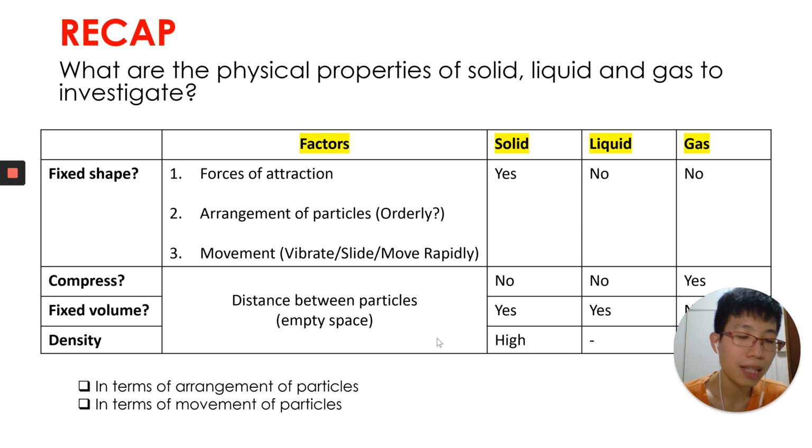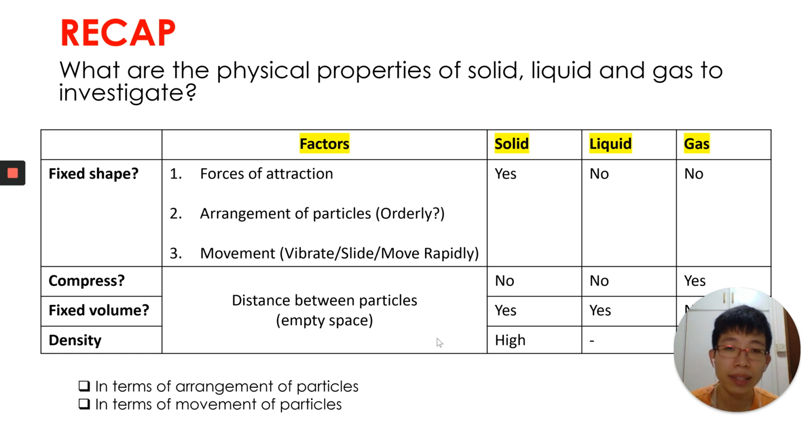One of your classmates asked me, what does it mean by forces of attraction? So you can treat these particles as magnets. Each of them will be able to attract the nearby particles. This attraction is called forces of attraction. They will try to attract one another. So the closer they are to one another, like a magnet, the stronger the forces of attraction. So this is what we mean by forces of attraction.